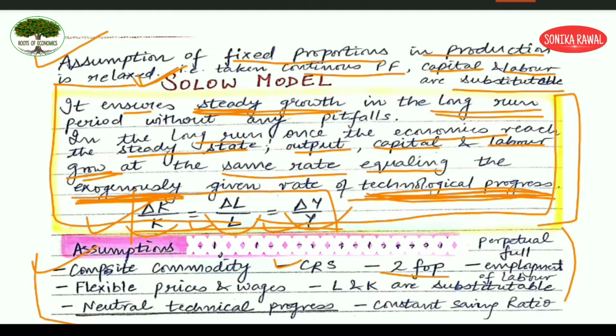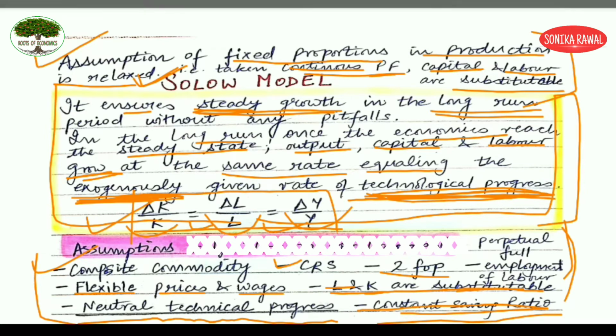Then Solow also considers perpetual full employment. Then Solow considers flexible prices and wages. Labor and capital are substitutable. Here also we have done this. The meaning is that the production function is continuous. That is why capital and labor are substitutable. Then neutral technical progress. Just now I explained the meaning. Then constant saving ratio. Remember the Harrod-Domar model? There they were taking APS, MPS. Here Solow is considering what kind of saving ratio? A constant saving ratio. So this is the introduction.